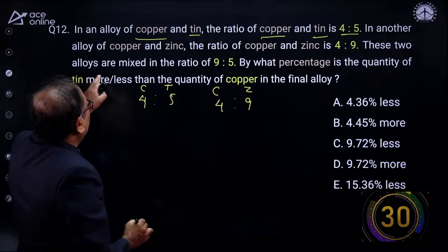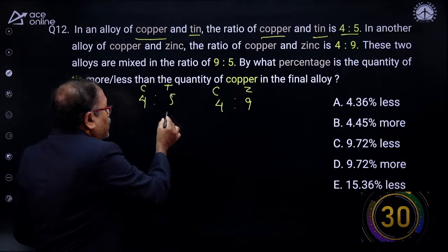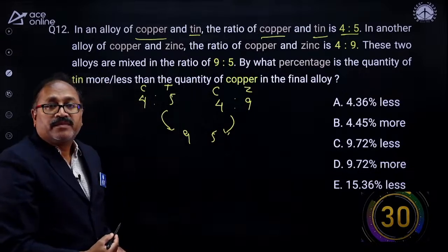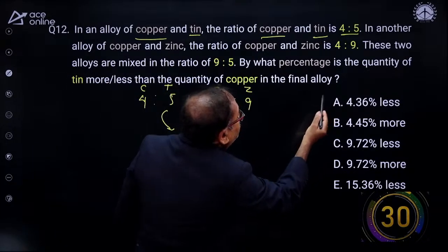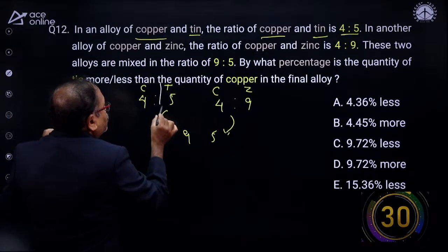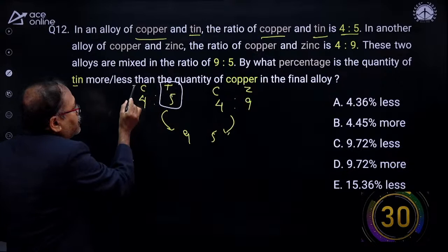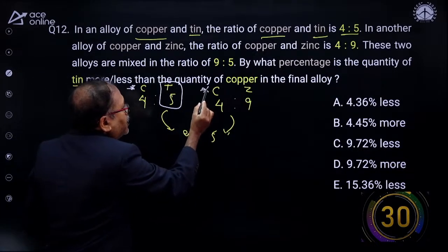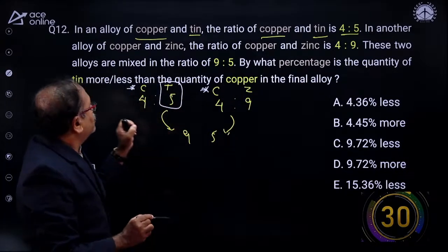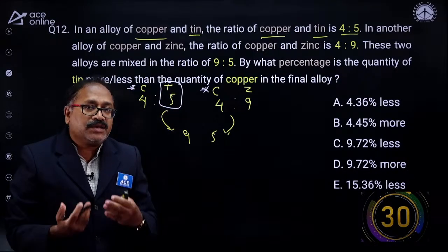Now, these two alloys are mixed in the ratio of 9:5. So you are taking the 9 part from here and the 5 part from here. Now, by what percentage is the quantity of tin more than the quantity of copper? Copper you have in 2 places, here is copper and here is copper. Finally, by what percentage is the quantity of tin more or less than the quantity of copper?